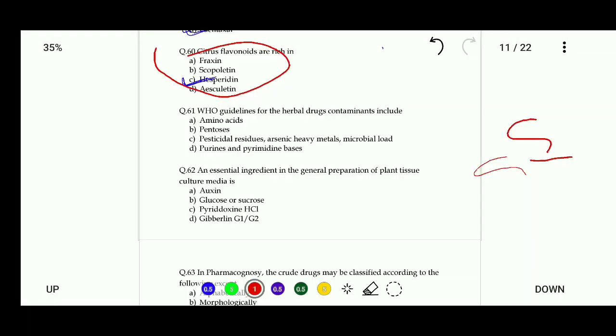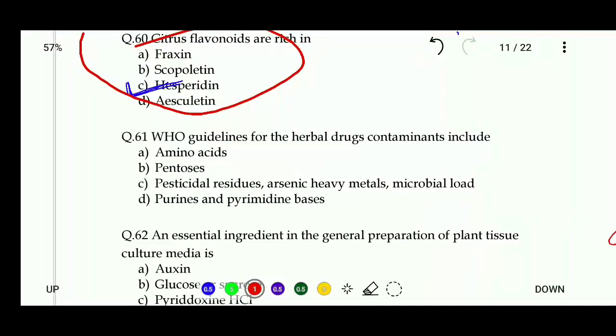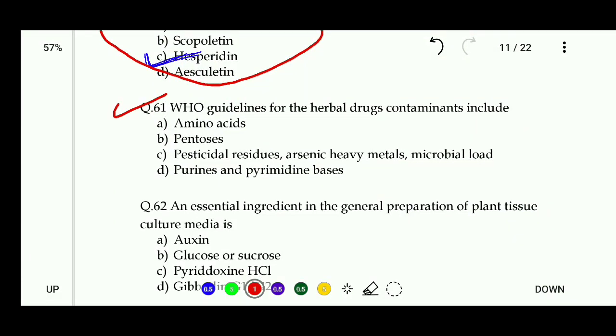So now let's talk about question number 61. WHO guidelines for herbal drug contaminants include: amino acid, pentose; pesticidal residue, arsenic, heavy metals, microbial loads; or purine and pyrimidine base. So the right answer of this question is C: pesticidal residue, arsenic, heavy metals, microbial loads.